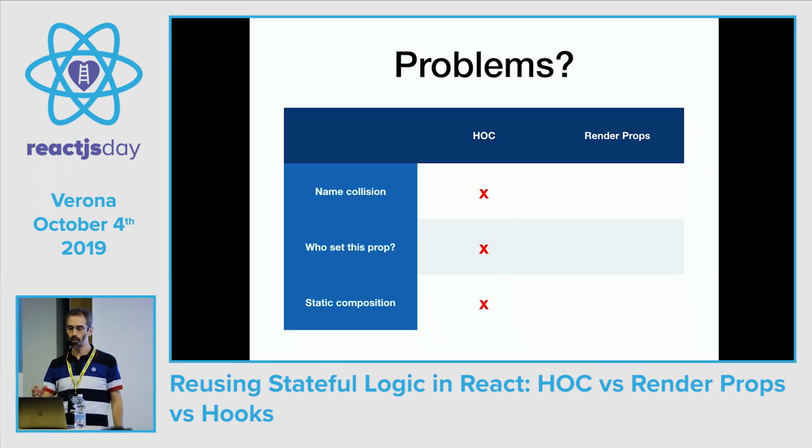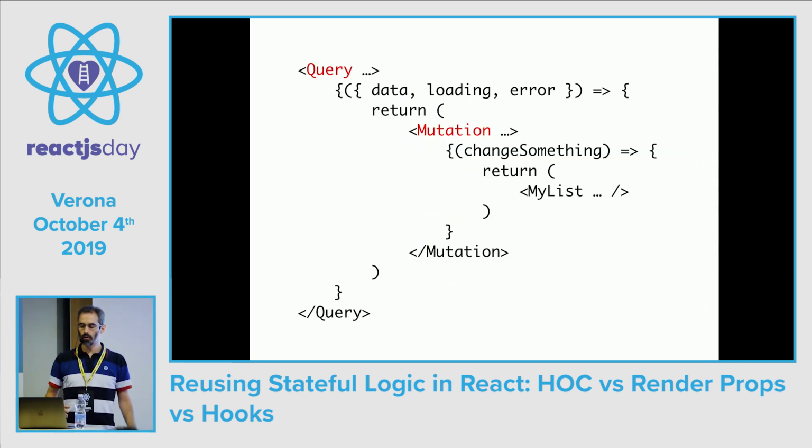Okay, with render props we have none of these problems. So we can say that render props are a superior pattern with respect to higher order components. But why did you tell that they are ugly then? Well, when you have many render props components, you easily end up with what is called the wrapper hell.